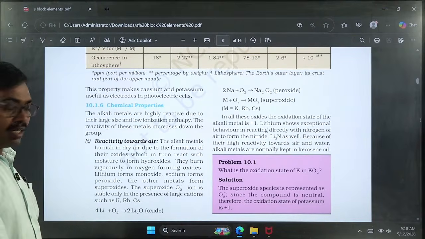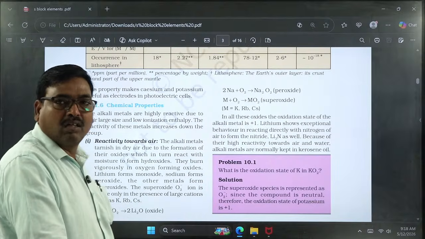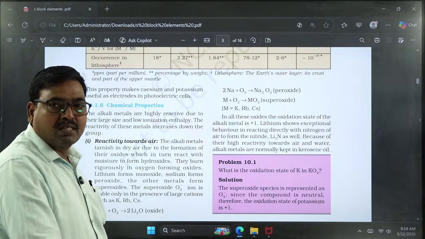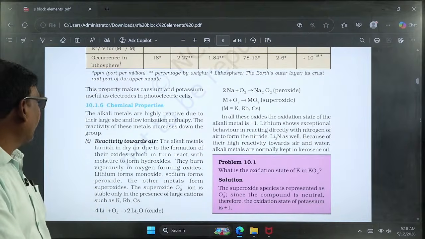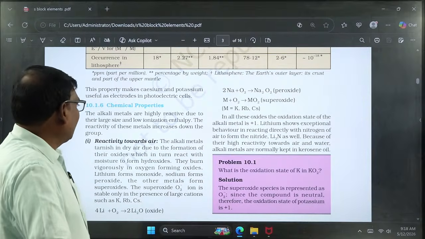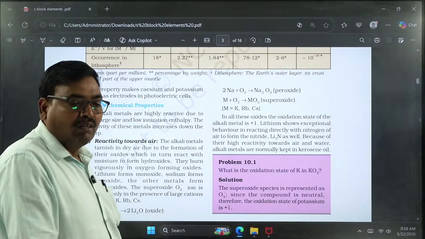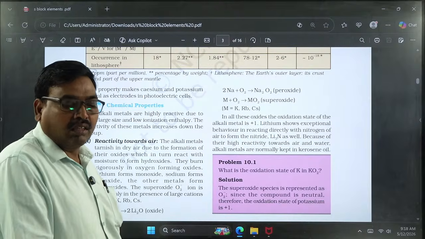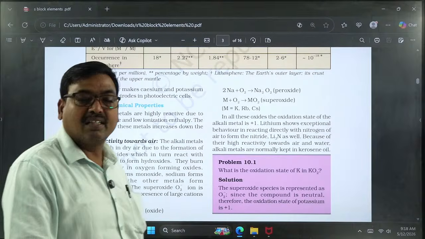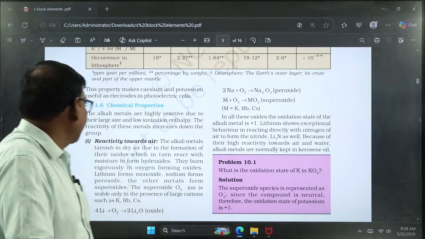Alkali metals are highly reactive because of the presence of only one valence electron. They possess low ionization enthalpy. That's why they are highly reactive metals, and that reactivity gradually increases down the group. We know that as the size of the atom increases, the valence electron can easily participate in the reaction. That's why the chemical reactivity increases down the group.